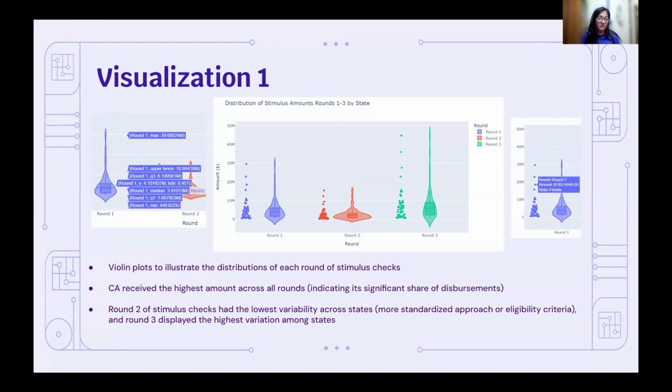From here, we assumed that California will have the highest amount across all rounds, indicating its significant share of disbursements. And then we concluded that round 2 of stimulus check had the lowest variability, while round 3 had the highest, expressing the standardized approach and eligibility criteria to the distribution process itself.